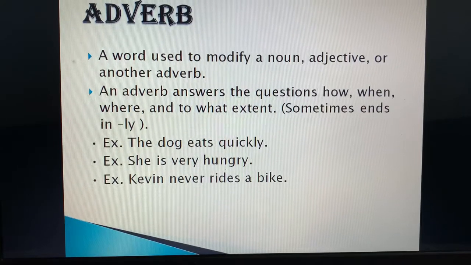She dressed up gorgeously. In what way she dressed up? Gorgeously. So gorgeously is an adverb over here. Fine. He studies seriously. In what way he studies? Seriously. So seriously is an adverb over here.